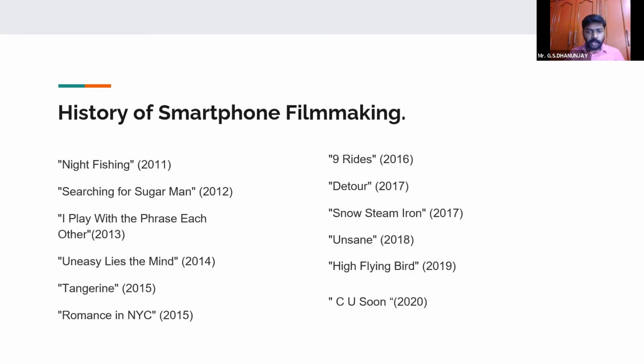Among all this, I would like to make a special note about Tangerine. Tangerine was not exactly about saving money, or cutting down the cost of the film, but it was more of a challenge taken by the filmmakers: why can't we shoot a film with an iPhone?